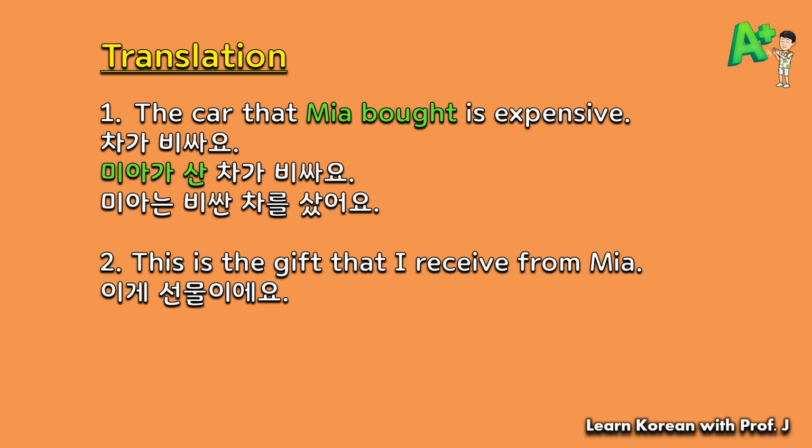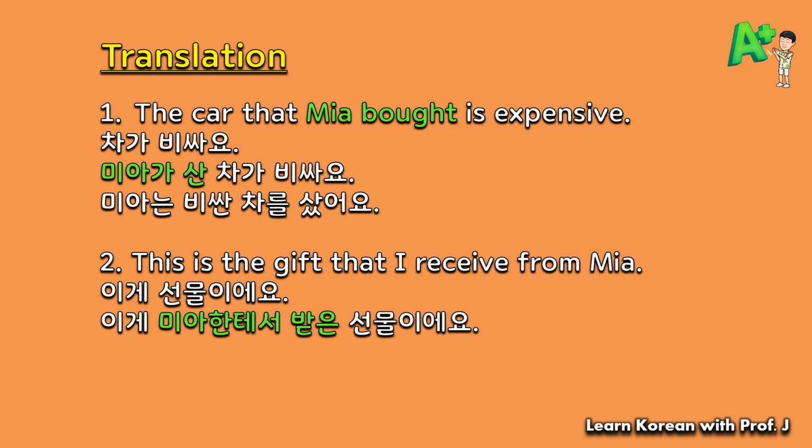Then you're gonna put the modifying element before the noun it modifies. Then the sentence becomes 이게 미아한테서 받은 선물이에요. And as you can see in these examples, the conjugations for verb in past tense is 은.